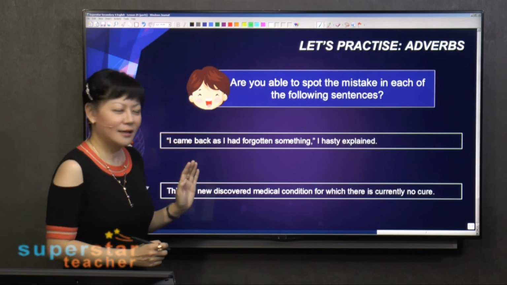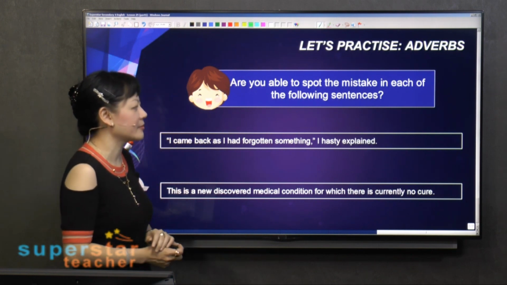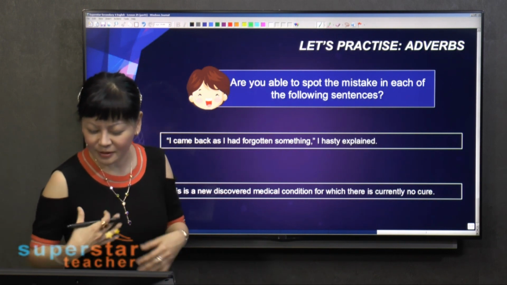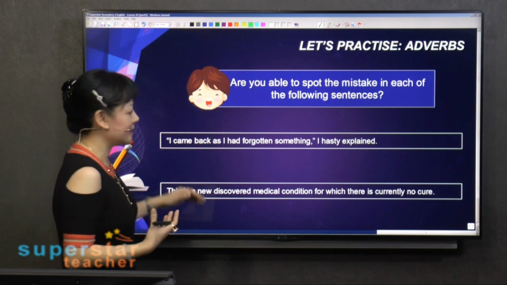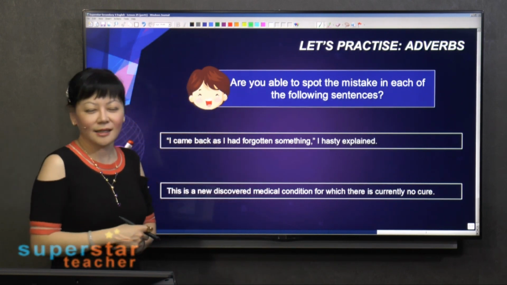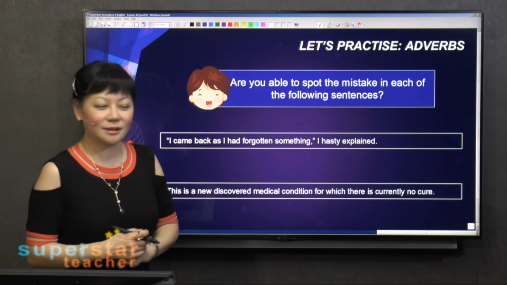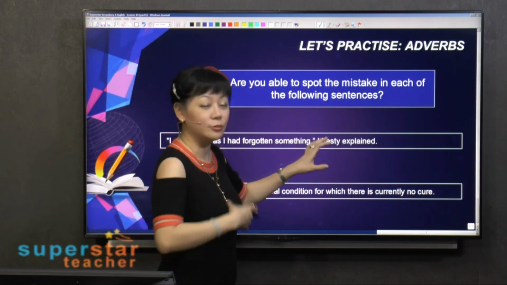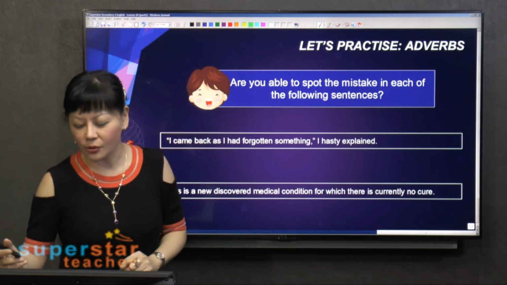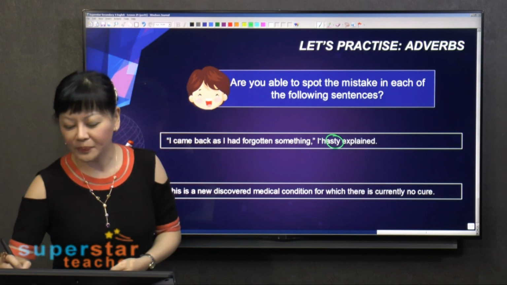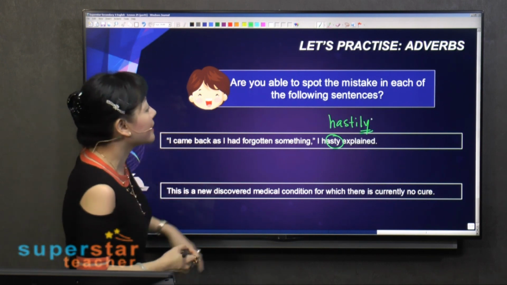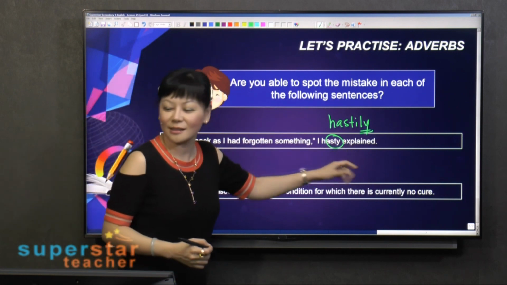I came back as I had forgotten something. I hasty explained. Whereabouts is the error here? Do you see that the word hasty is wrong? Because it should be modifying, or telling us more about, the verb explained, right? So what's the manner of your explaining? You hastily, very quickly, explained. So this is an adverb of manner here, hastily explained.